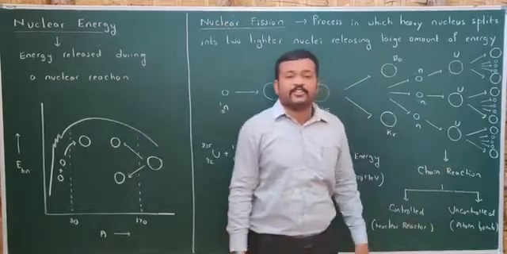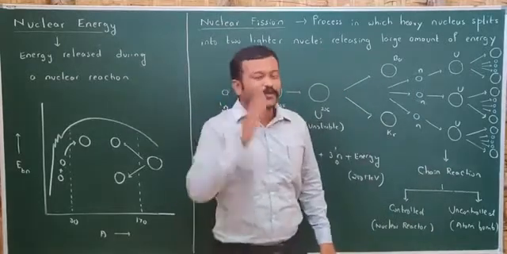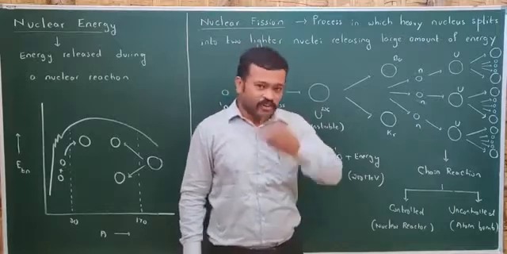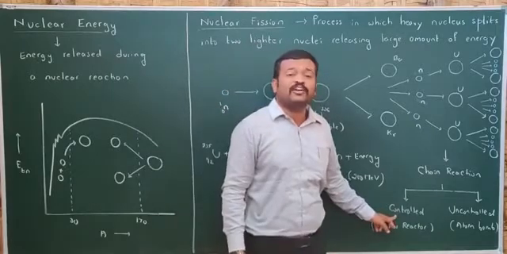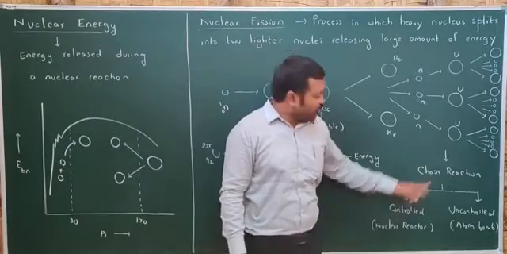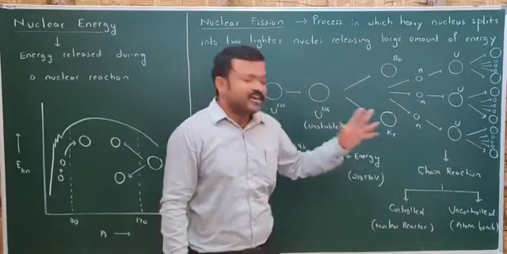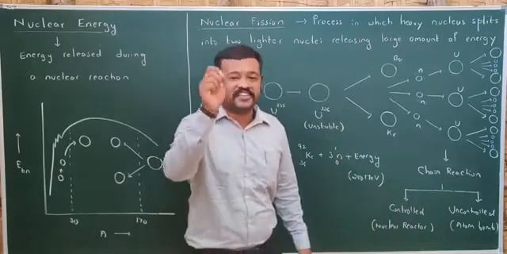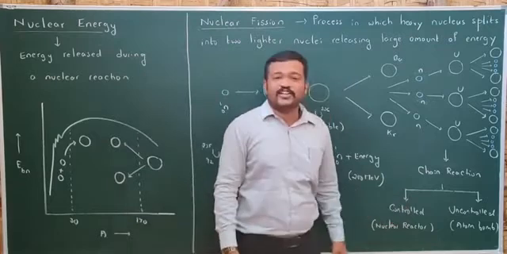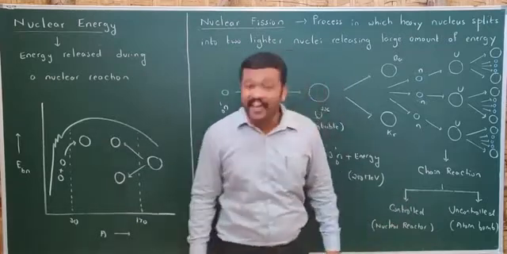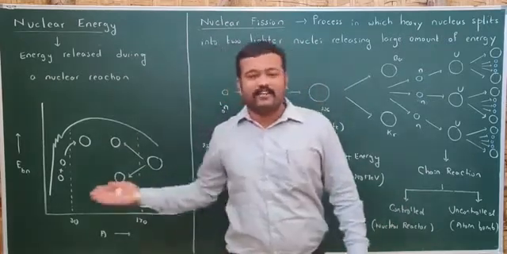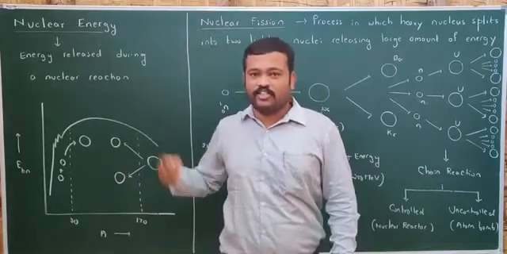And this chain reaction can be controlled by controlling the number of neutrons. If you control that, then it is called a controlled nuclear fission chain reaction. If you cannot control the number of neutrons, it is called an uncontrolled nuclear fission chain reaction. A controlled nuclear fission chain reaction can be seen in a nuclear reactor, where electricity is generated. That we'll be seeing in the next session here.